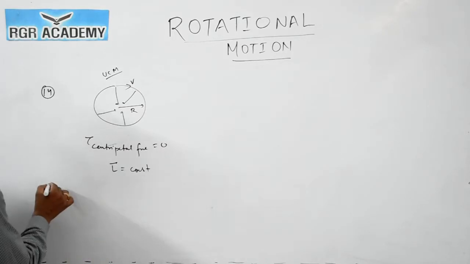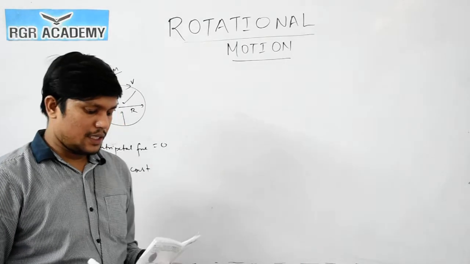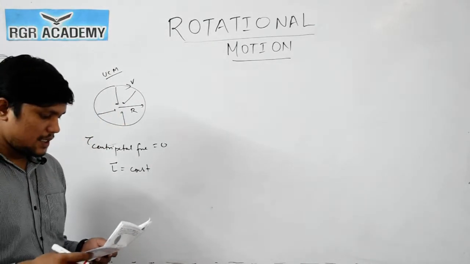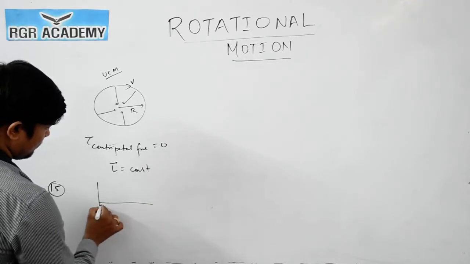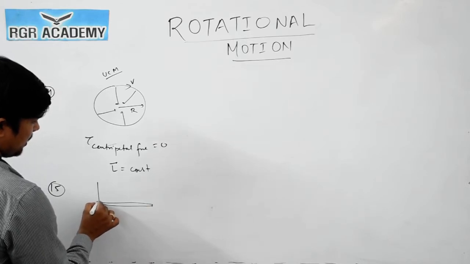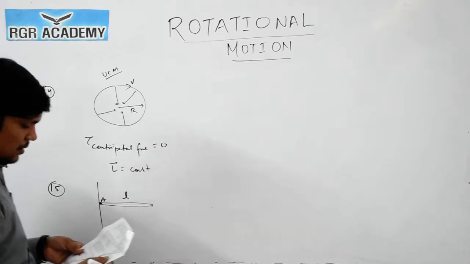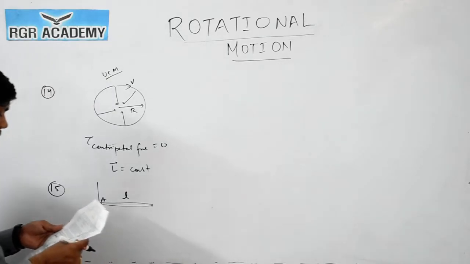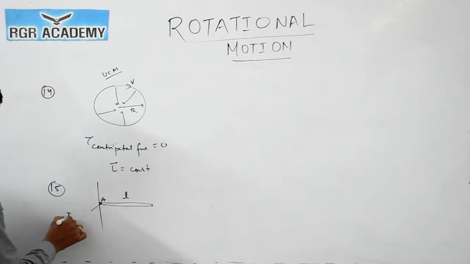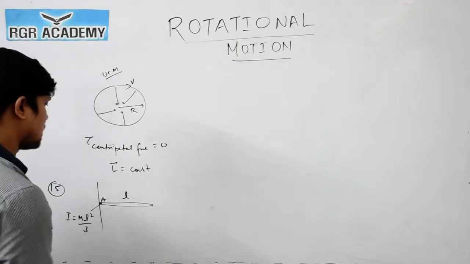Now question number 15. A uniform rod of length L and mass m is free to rotate about the point A. Like this way they have given some situation. This is the point A about which the rod is free to rotate. Length is given as L. The rod is released from the horizontal position, given that the moment of inertia of the rod about the point A is mL square by 3. They are asking the initial angular acceleration.